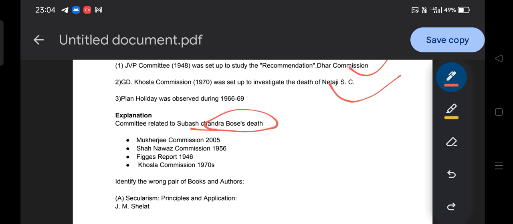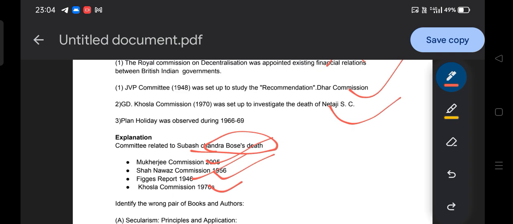With respect to that, there are other committees also: Mukherjee Commission, Shah Nawaz Commission, Fligger's report, Khosla Commission. These are the commissions which extensively studied the conspiracy regarding the death of Subhash Chandra Bose. Then, plan holiday was observed in 66 to 69. This one is also correct. Hence the answer to this question is 2, 3 and 4.